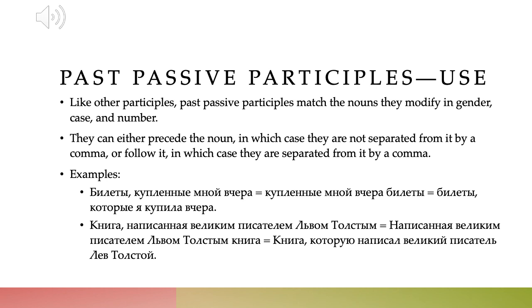Or another example, книга, написанная великим писателем Львом Толстым, is the same as написанная великим писателем Львом Толстым книга, the book written by the great writer Lev Tolstoy. And that's basically the same as книга, которую написал великий писатель Лев Толстой. The book that the great writer Lev Tolstoy wrote.